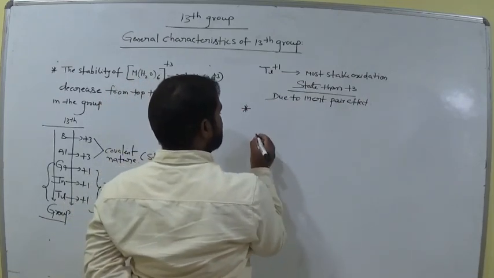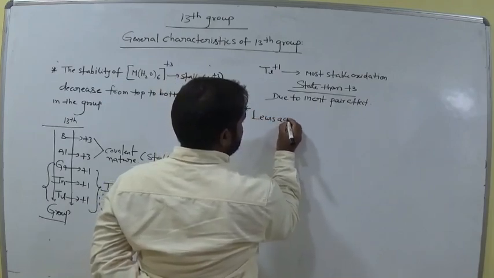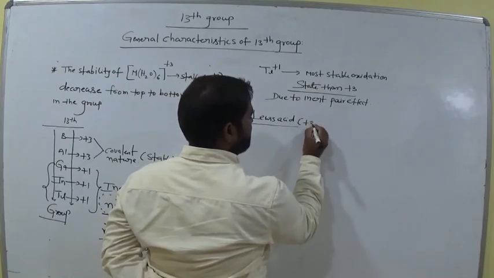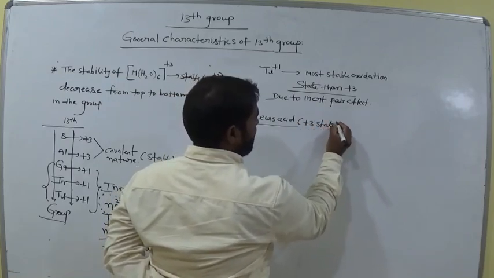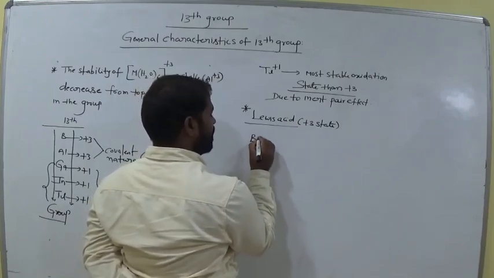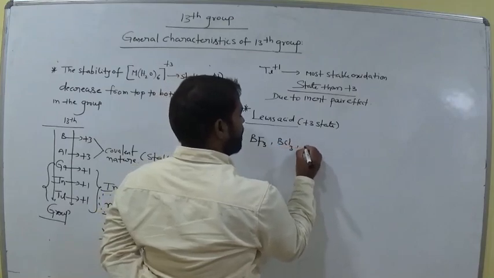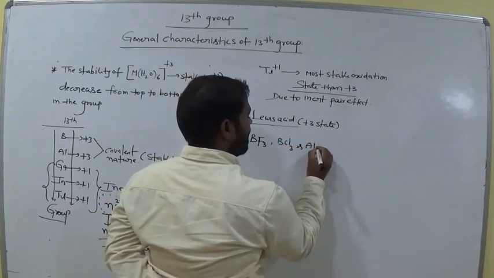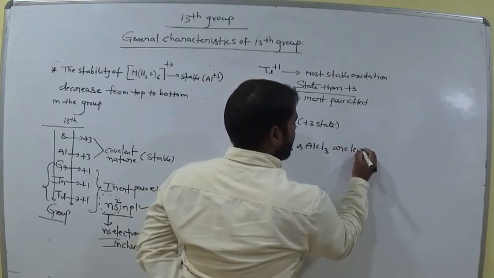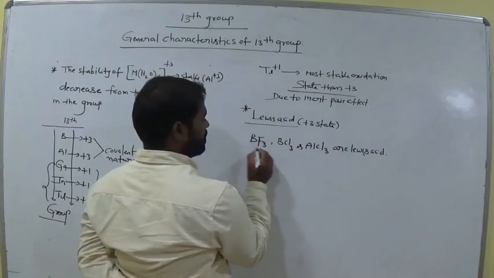So now I would like to discuss Lewis acids. Lewis acids here means in the trivalent state, the +3 state. Give me some examples of Lewis acids. Boron trichloride and aluminium trichloride are Lewis acids, am I right? Now I would like to discuss this one.